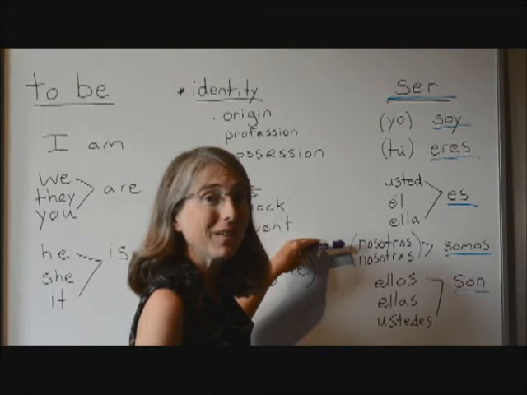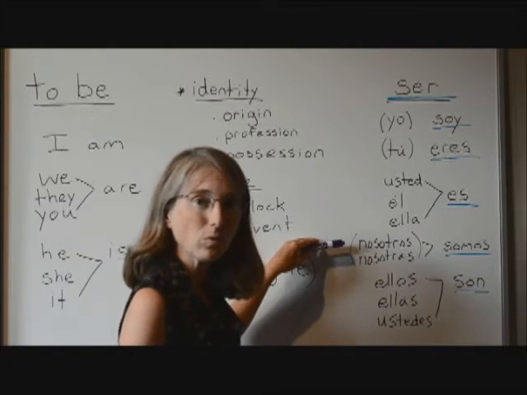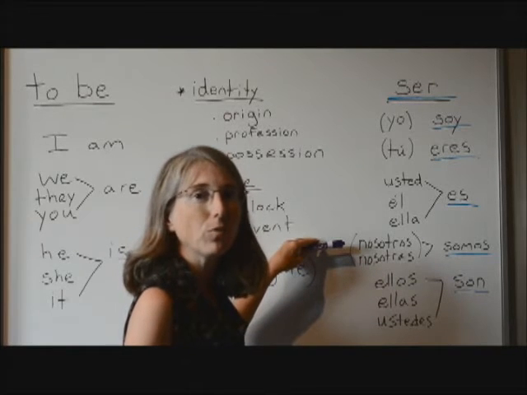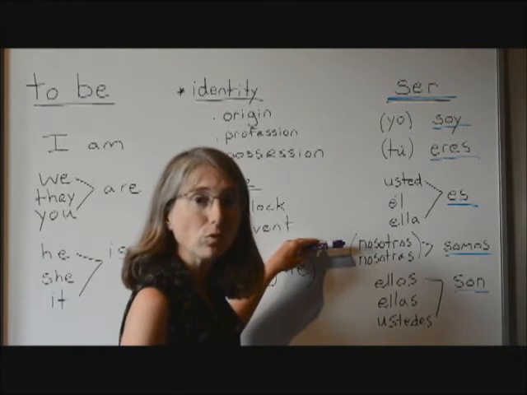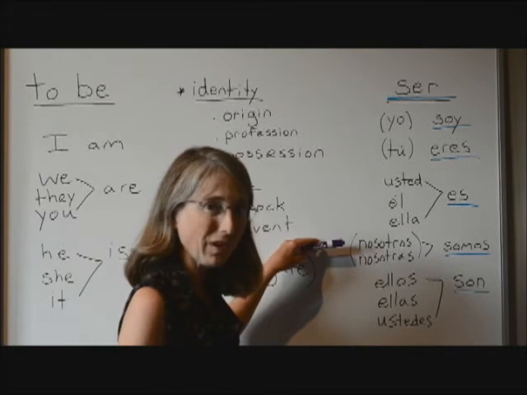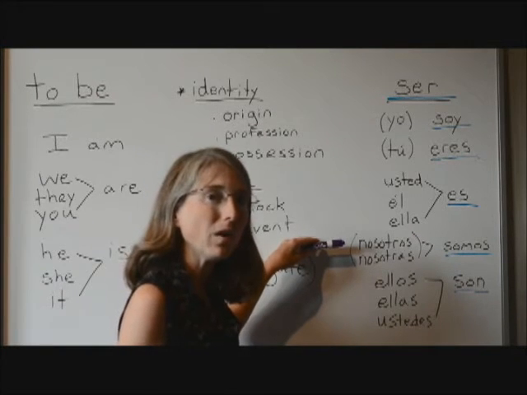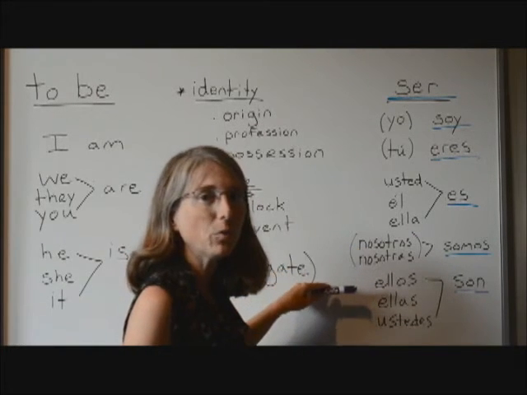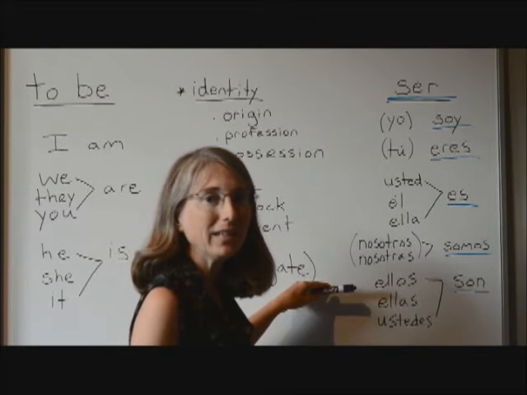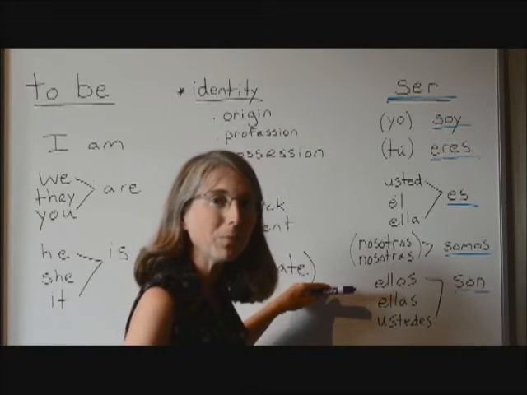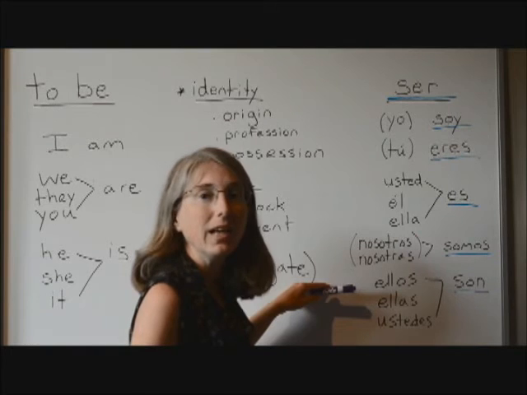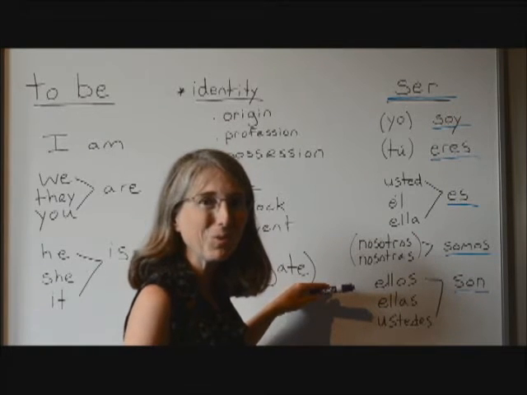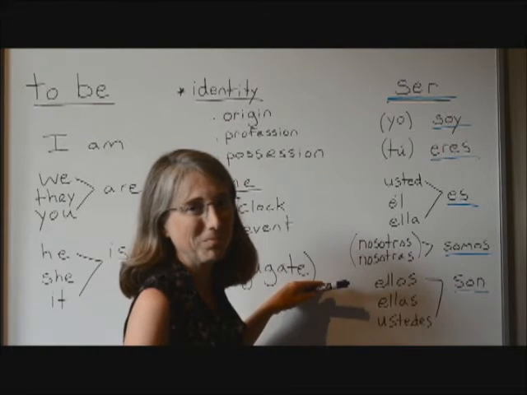When we conjugate ser with we, or nosotros, nosotras, the form is somos. Nosotros somos, nosotras somos. That means we are. And when we conjugate it with ellos, ellas, or ustedes, the form becomes son. Ellos son, ellas son, ustedes son.